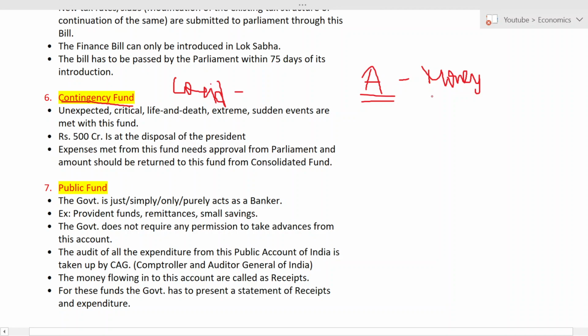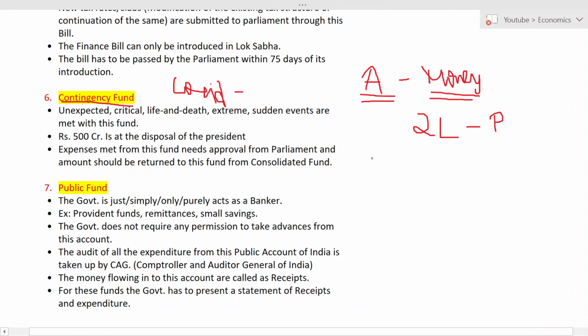To buy vaccines, they need money. So what will they do? They will go and ask Parliament, I am in a very critical, life and death situation. Please give me money so that I can meet my expenses. Let us take the example of 2 lakh. After getting approval from the parliament, they can take the amount and spend it on vaccination.